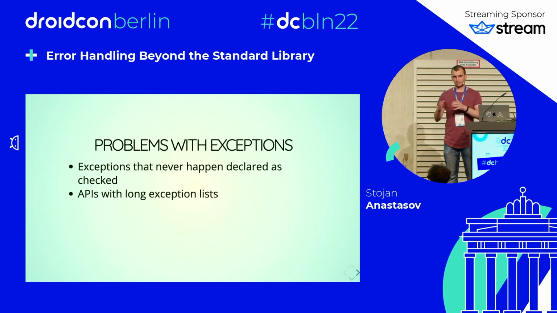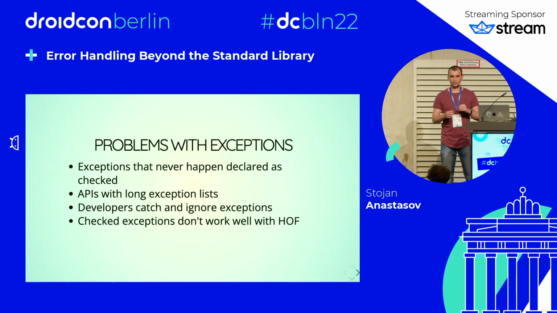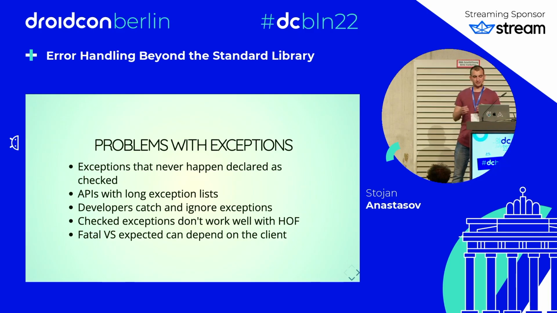APIs with long exception lists. Developers will catch and ignore exceptions. Checked exceptions don't work well with higher order functions. This was exposed with Java 8. And fatal versus expected can depend on the client calling a function, not on the type of the exception in certain scenarios.